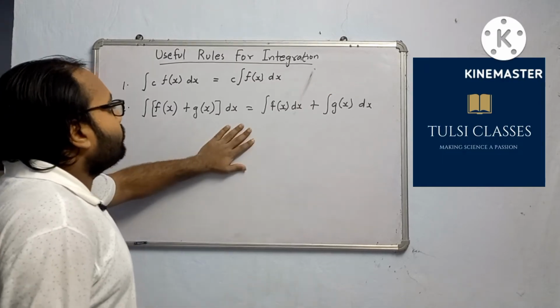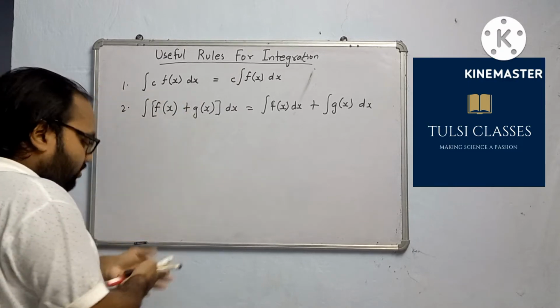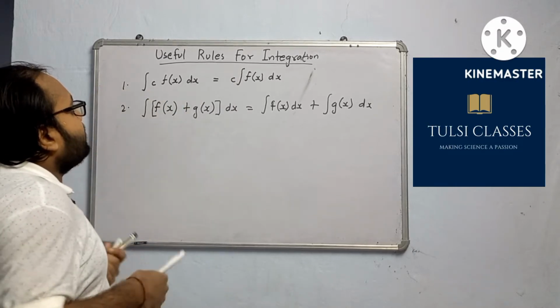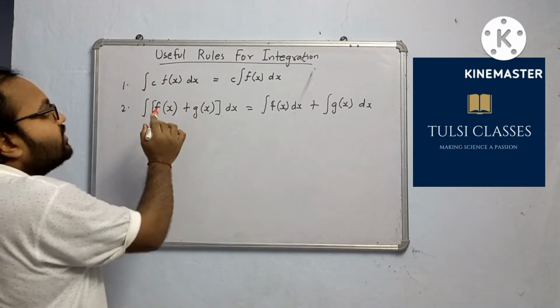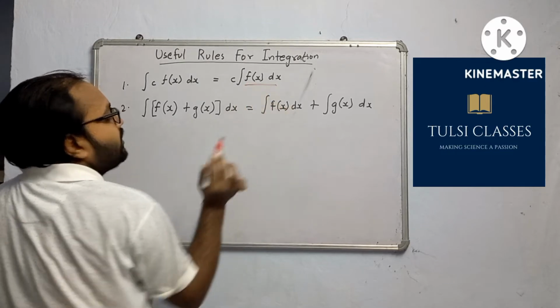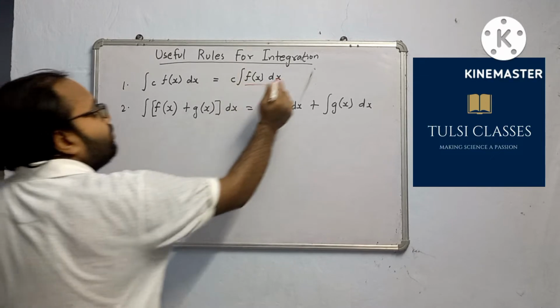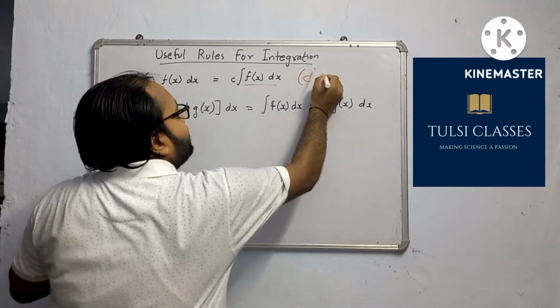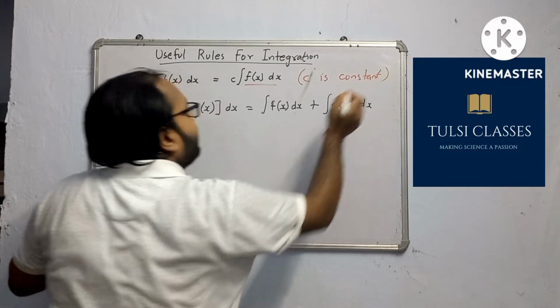So here two rules are important, useful rules for integration. C is a constant here. C multiplied by f(x) dx. Integration of this complete thing is, you will integrate f(x) dx and C will come out, which is a constant, and it will be multiplied. So C is constant here also. Constant comes out of the integration.